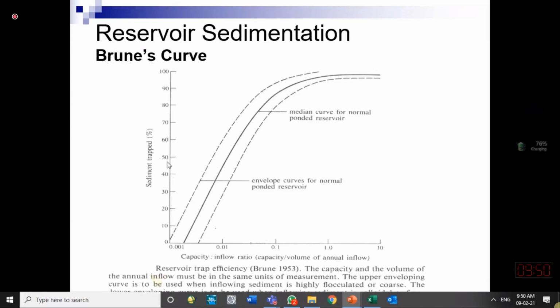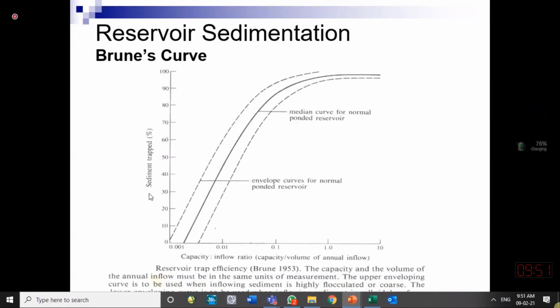So the Brune curve helps us find the trapping efficiency of a reservoir. This curve has been made from experience of several reservoirs' trapping efficiency. They have actually seen tens of reservoirs. They saw how much is the flow coming to this reservoir, how much is the sediment coming to this reservoir, how much is trapped inside, how much released downstream. So using those data, they have proposed this line, they call it the median curve for normal ponded reservoir.